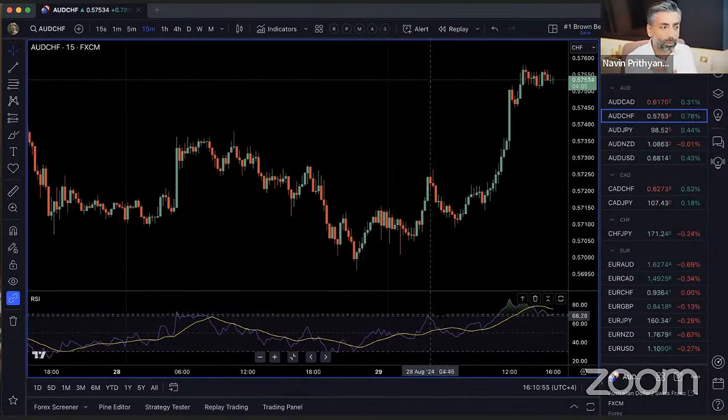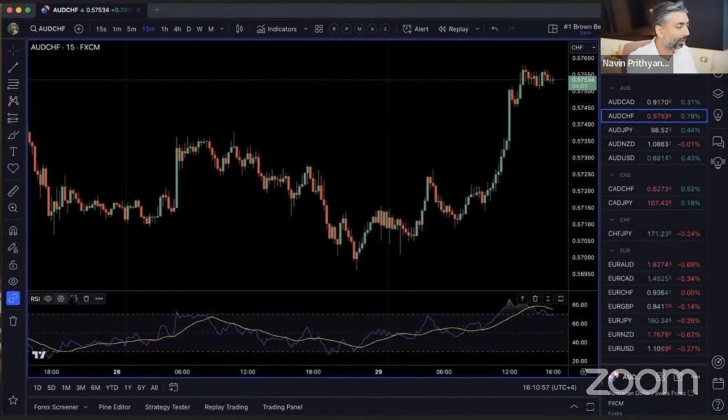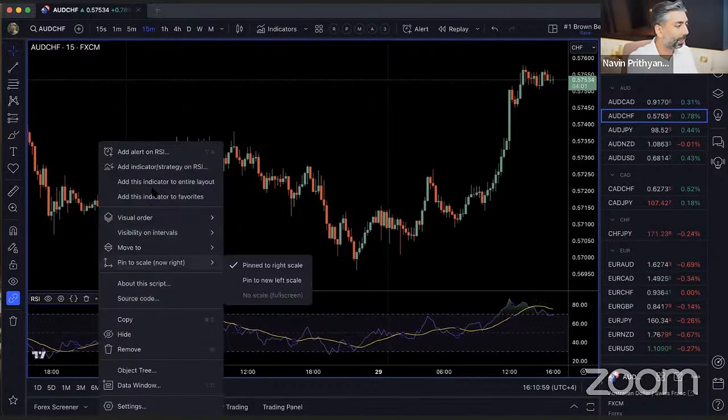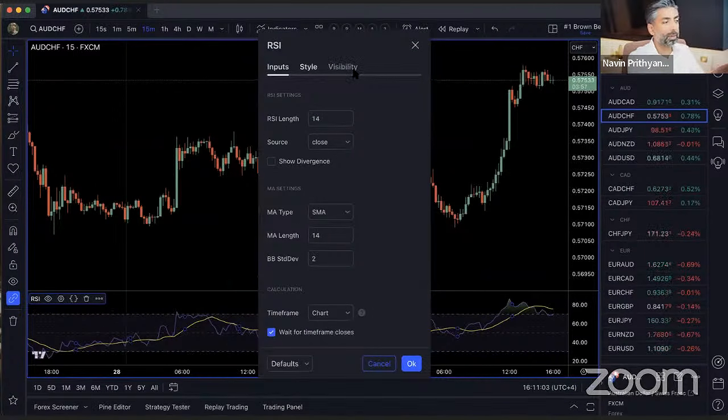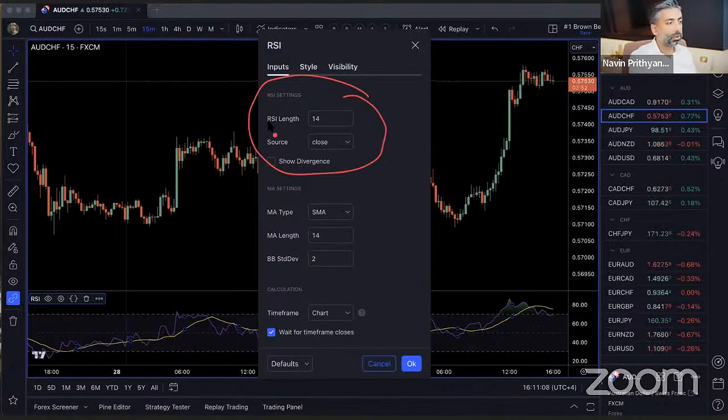Before we get into all that, let me just show you what that looks like. If I click on the settings here, these are the inputs. These are the type of questions they ask you. RSI settings. What's the RSI length? You're like, what does that mean? And what's the correct one to put? You might be asking me, what number should I put? Doesn't matter. I want to teach you what this number means, so that you can put whatever number you want. So let's talk about this for a second.